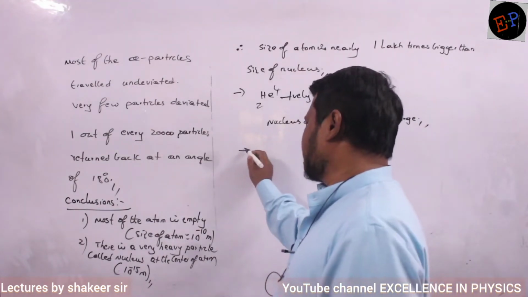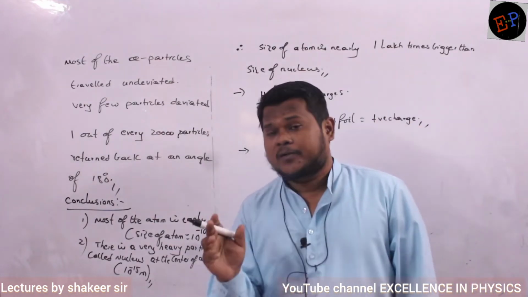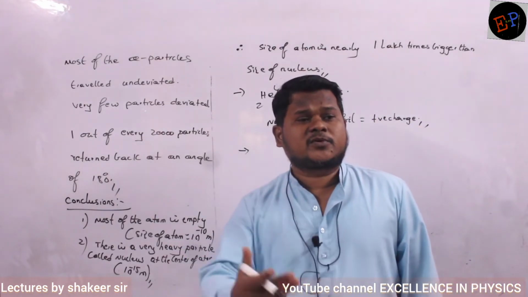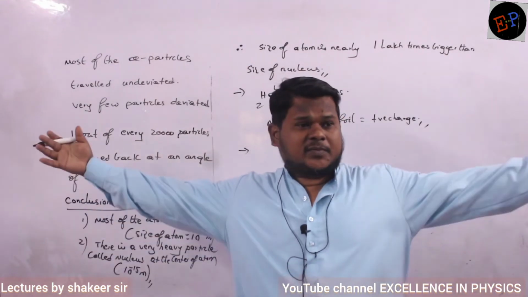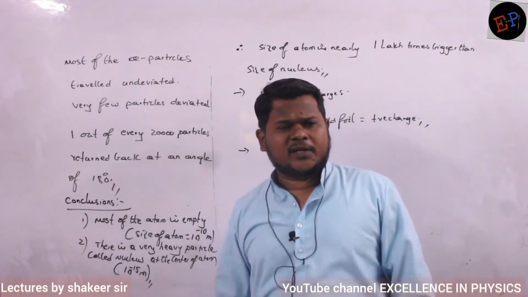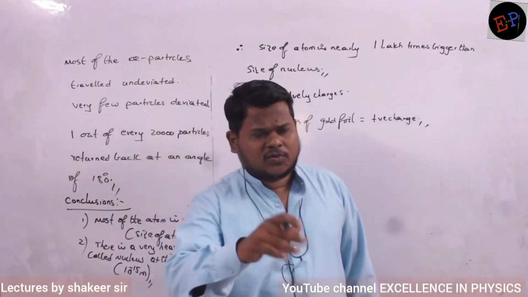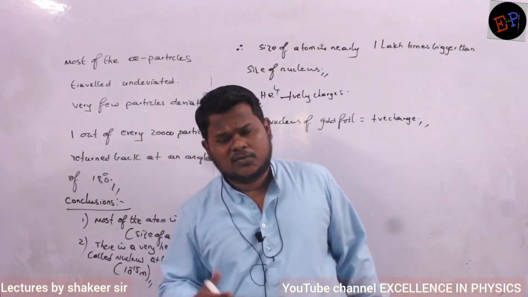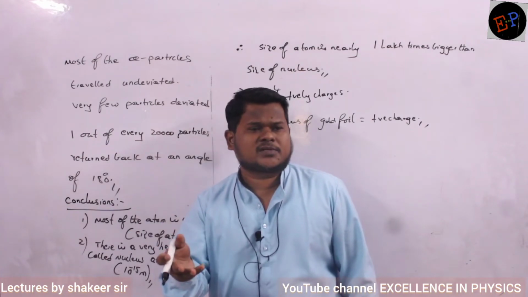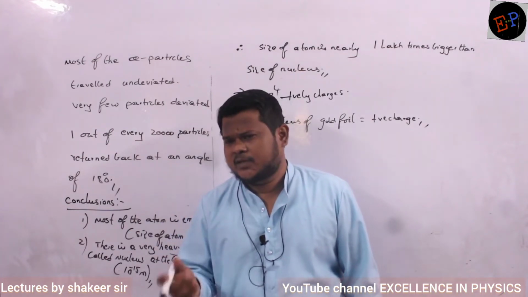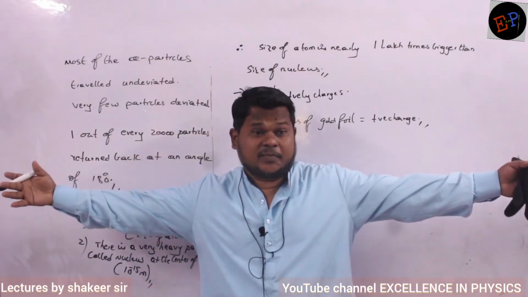Another conclusion is, if the nucleus is very small, then how is this atom able to maintain its size? The nucleus is very small, the atom is very big. How is the atom able to maintain its shape? The total mass is only because of the nucleus, no? Because protons and neutrons are present inside the nucleus and they are very heavy when compared to electrons. But how is this atom able to maintain its shape?